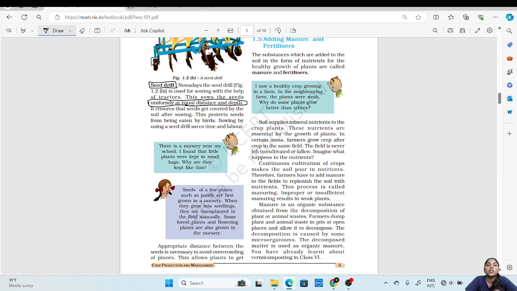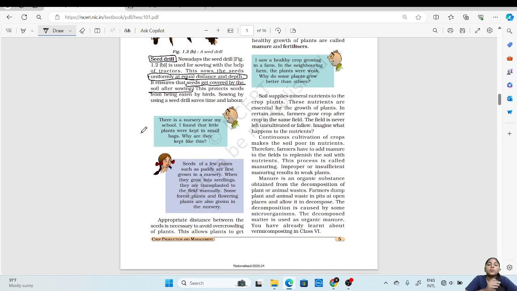It also ensures that the seeds get covered by the soil after sowing. So this seed drill also ensures that the seeds are covered with soil. This provides protection against the birds. Now, when the seeds were sown by the traditional method, some of the seeds were left uncovered, and these seeds were then attacked or fed upon by the birds.